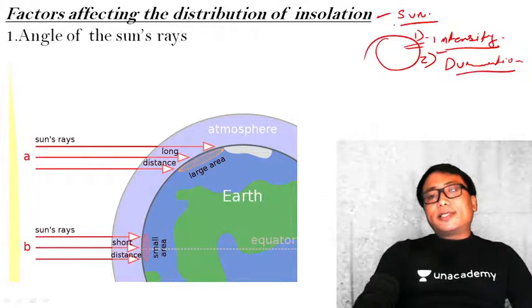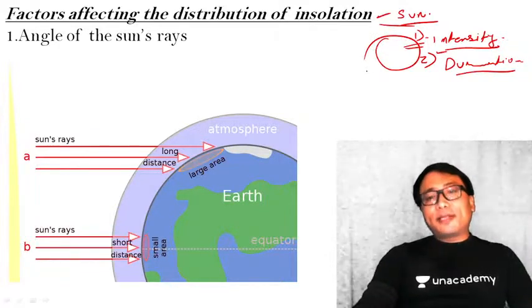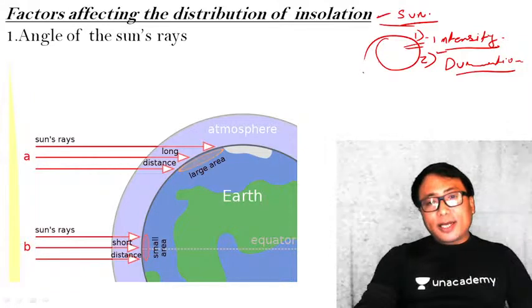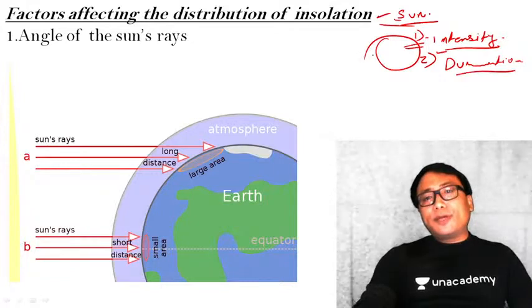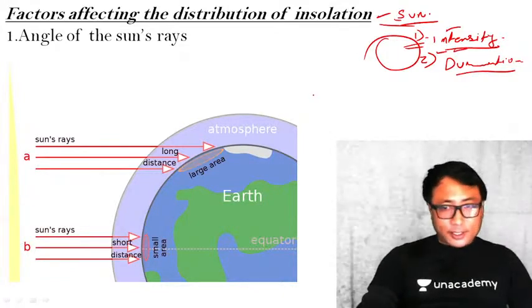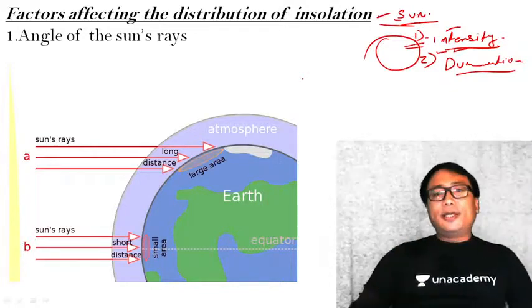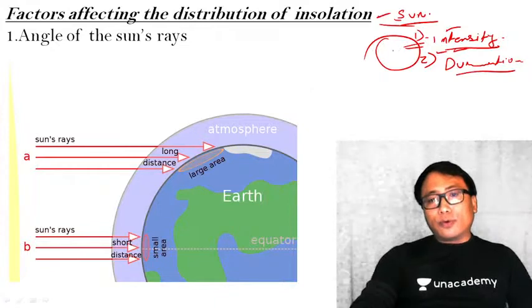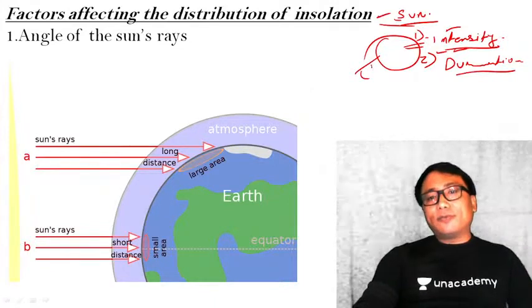Now, since the sun is the ultimate source of energy for the earth, different climatic phenomena and weather conditions are determined by the sun insolation. Therefore, it is very important to know the intensity and duration of the sun insolation. If we understand sun intensity and duration, it will be very easy for us to know about its implications regarding different climatic and weather phenomena.